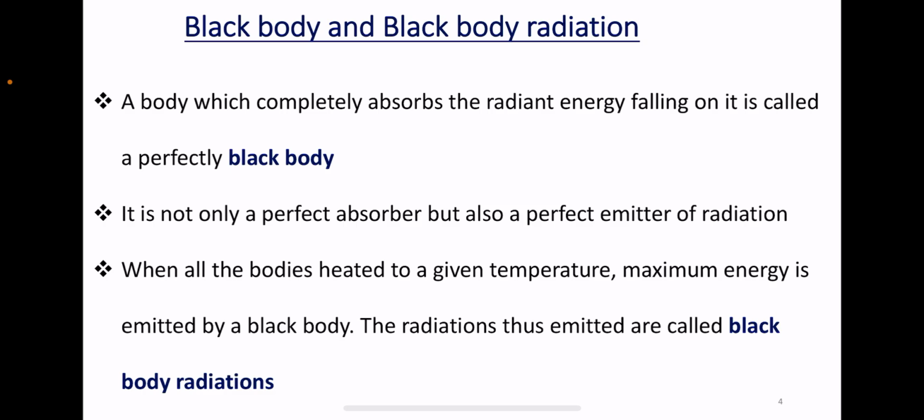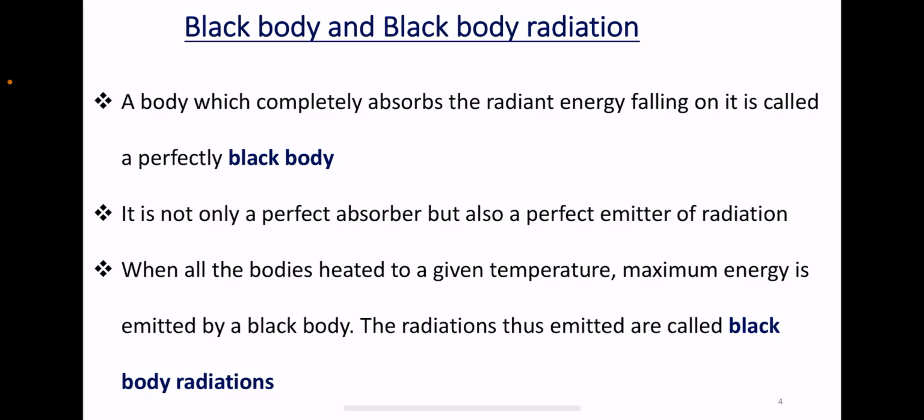Why is it? It is because the color black has the capacity to absorb the radiant energy which is falling on it. In the same way, a body which completely absorbs the radiant energy falling on it is called a perfectly black body.